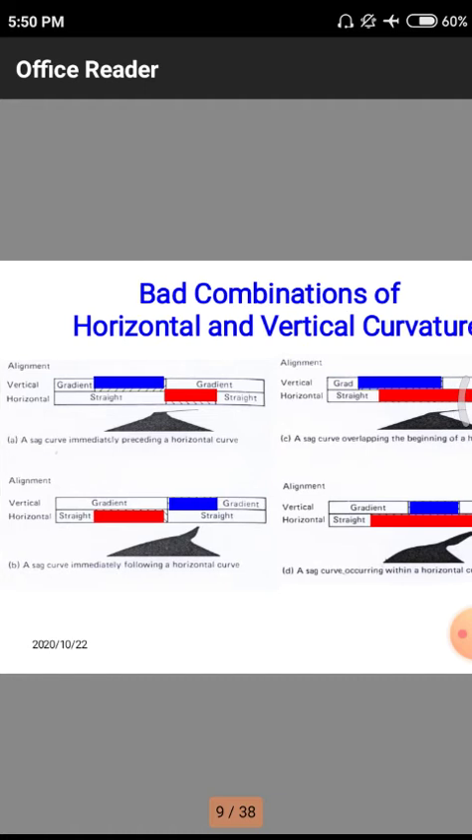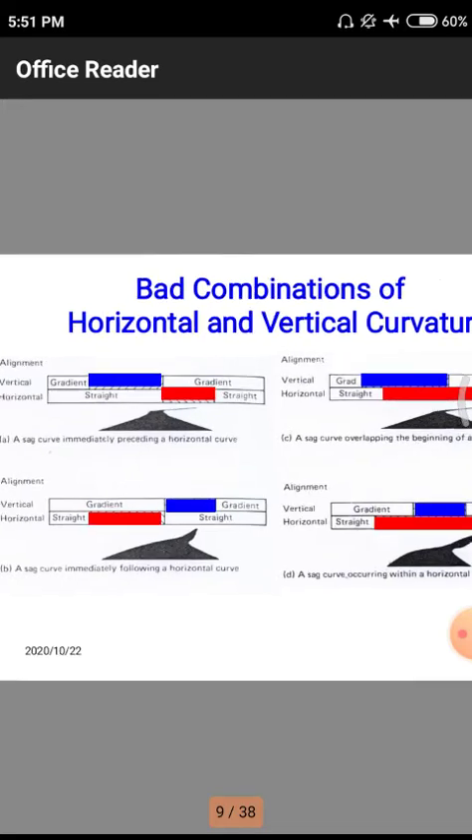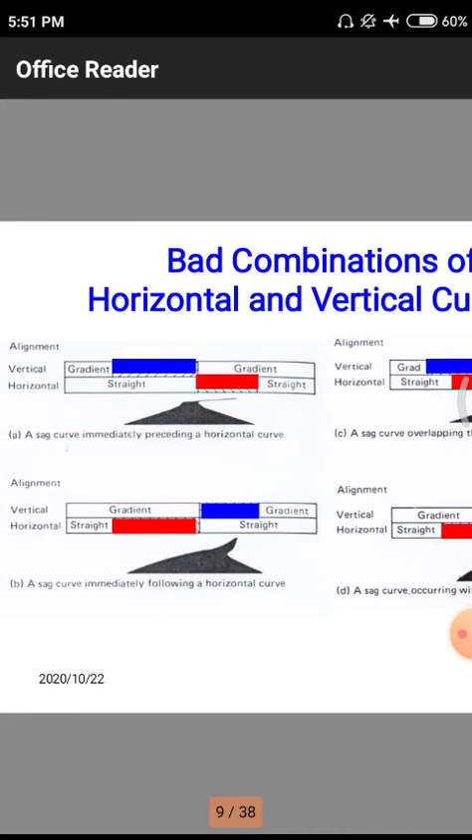In the first figure, here we are having totally four figures, named A, B, C, D. First, in the A figure, we are having a sag curve immediately preceding a horizontal curve. That means sagging and hogging. Sagging means expansion, hogging means decrement in size. So here we are using the gradient and straight with respect to blue and red symbols and alignment of the road, so that this gives the alignment, how the alignment looks like.